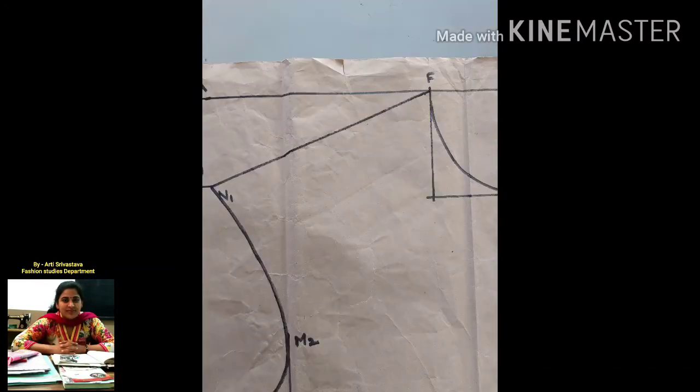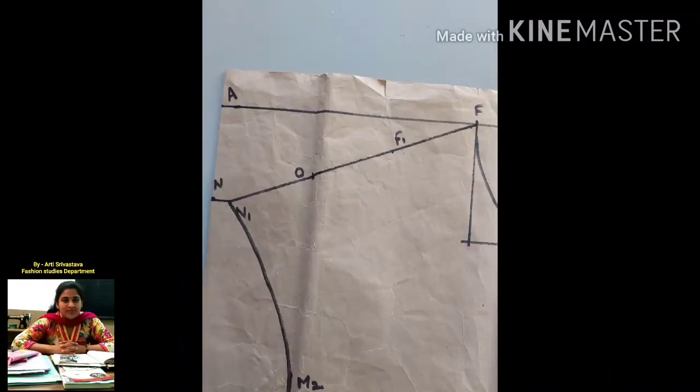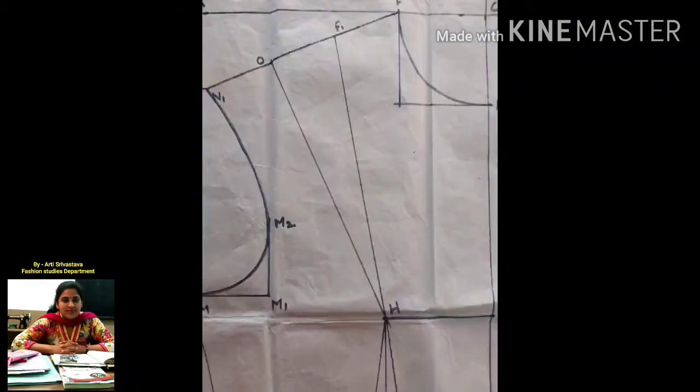For shoulder line, join F to N1. Mark F to F1 and N1 to O as half of shoulder measurement. Join F1 to H and O to H with straight lines. Our front bodice is ready.